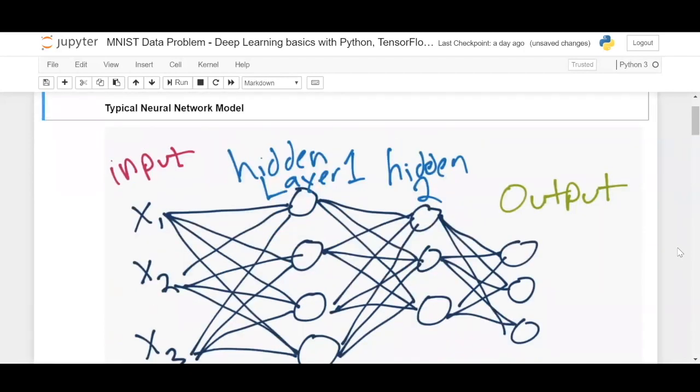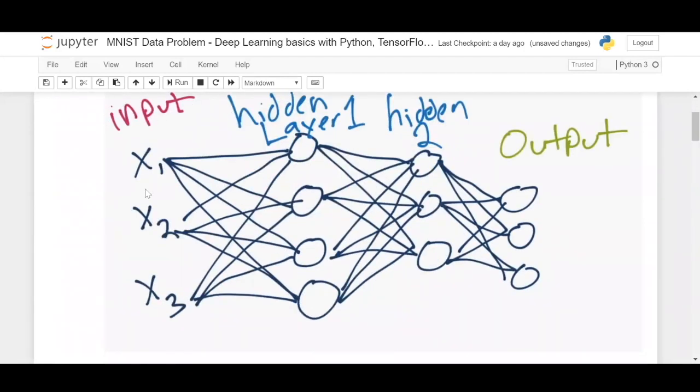So this is a basic neural network. This is the input x1, x2, x3, that you can see here. The first one is hidden layer 1 because it is bound between one hidden layer and the input. This is the hidden layer 2, and this is the output.